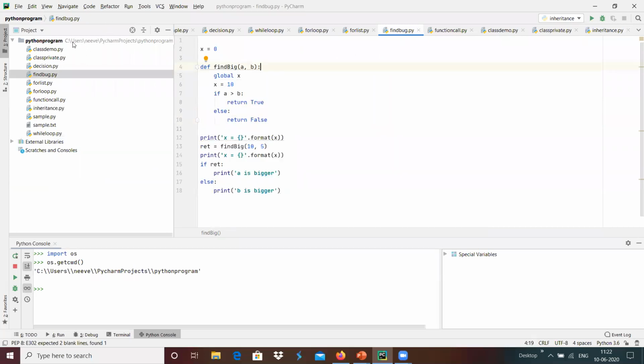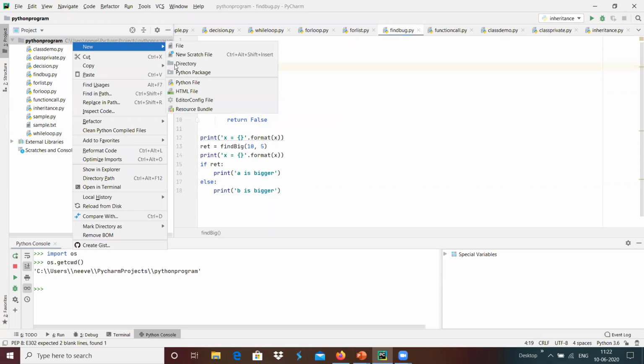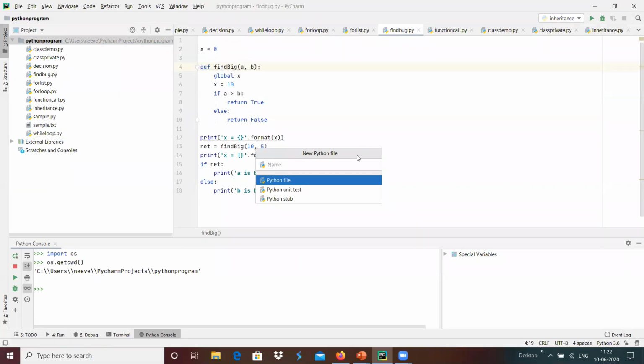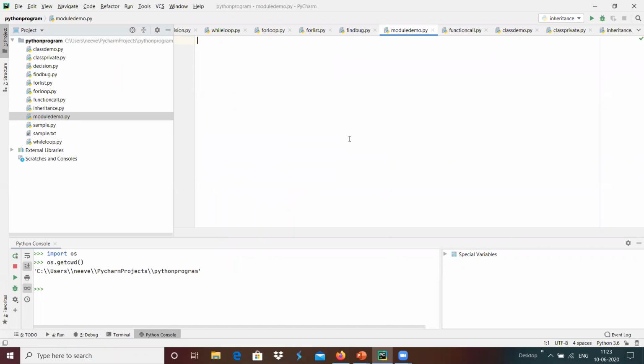I'm going to add a new Python file, module demo.py. Since findbig.py is present in the same directory, I'm going to import find big over here.